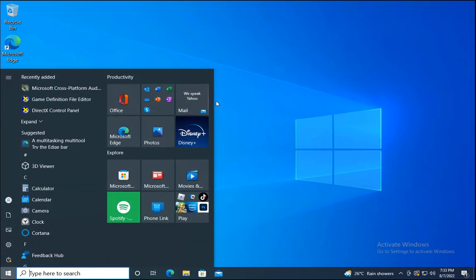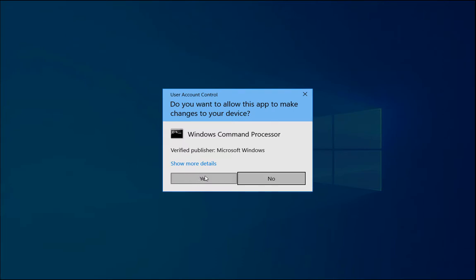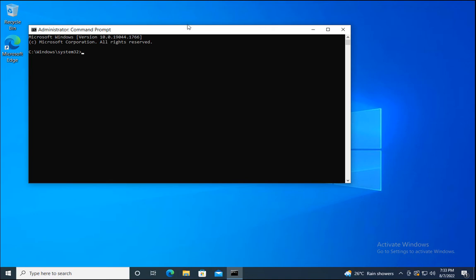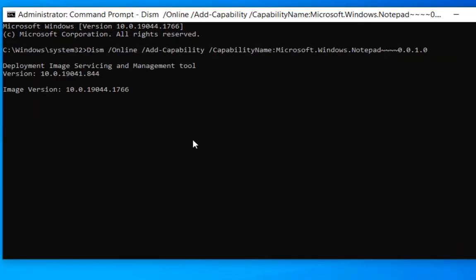First method would be to open the command prompt and type the commands given in the description, or just paste it in the command prompt. Click on the search function and type CMD. Once you get results, right-click on the command prompt and click on Open as Administrator to open command prompt with admin rights. Now copy the command and paste it in the command prompt and hit Enter. Wait for the command to execute, and once it's completed, reboot the computer.